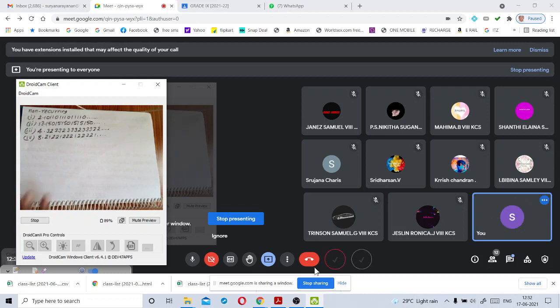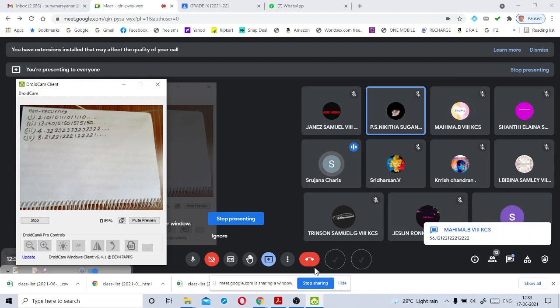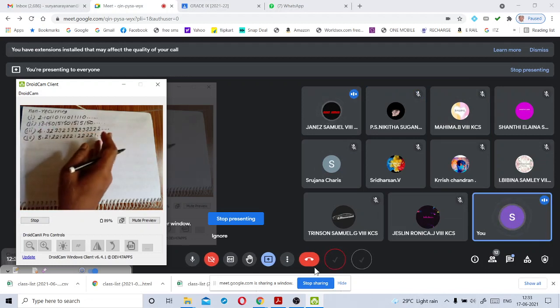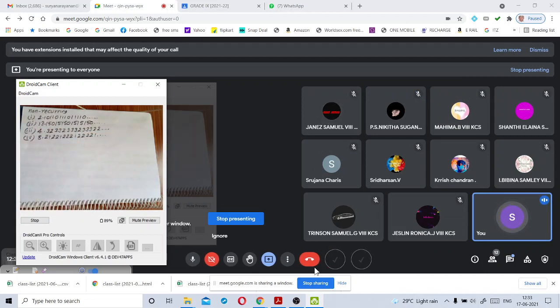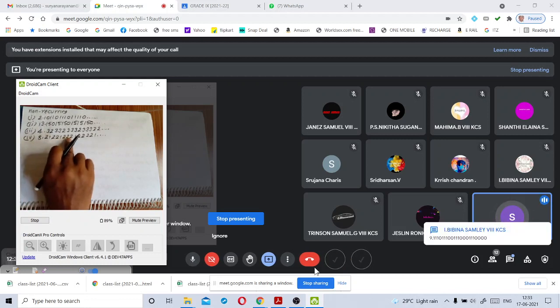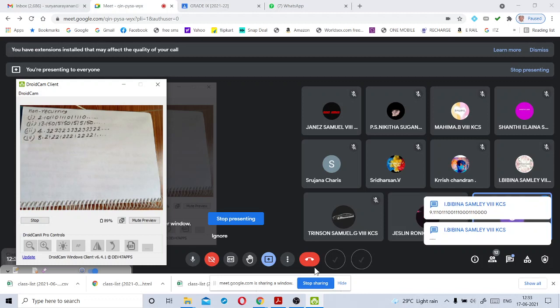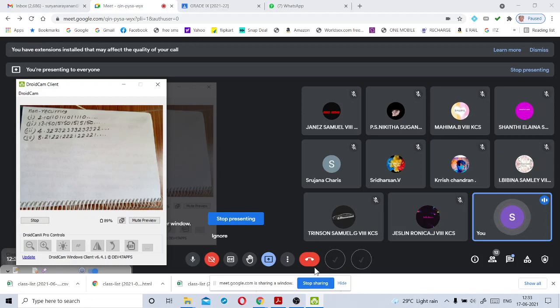Like this. Understood, my dear Janesh, Nikita, Mahima, Shanti, Srujana? Yes, sir. We can write like this infinitely many irrational numbers. Okay, my dear children, you should follow some pattern of numbers like this. Here 2, double 2. Bibina said this one, triple, that also. Yes, my dear Bibina, 9, 1110. Like this, we can write infinitely many numbers whose decimal expansion is non-terminating, non-recurring. Okay, my dear children. Now come to the question number 8.